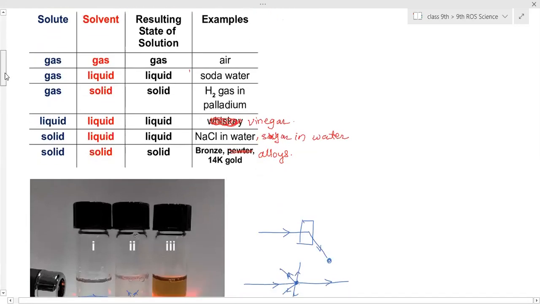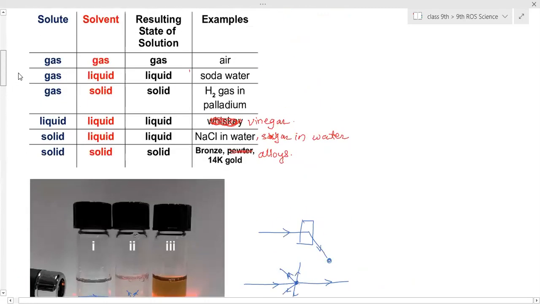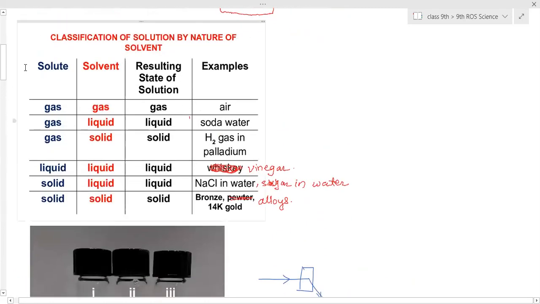Then next, the types of solutions. That is just one. Can you scroll up to the vinegar point?